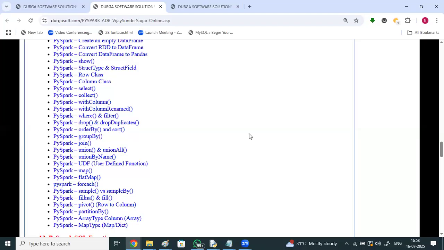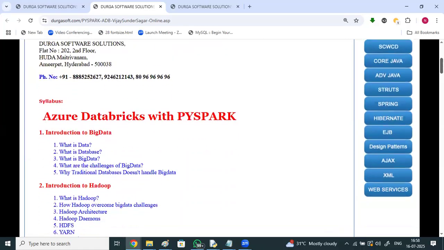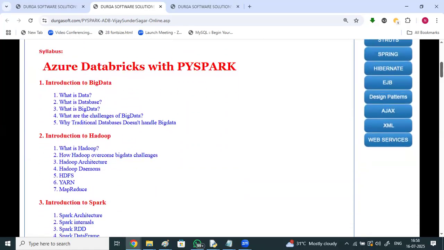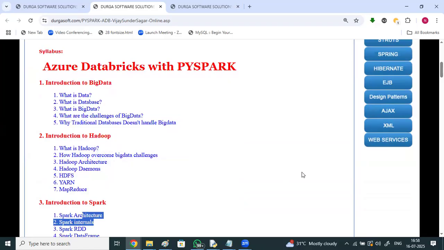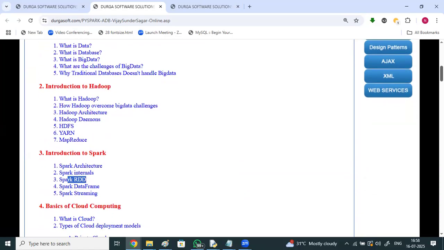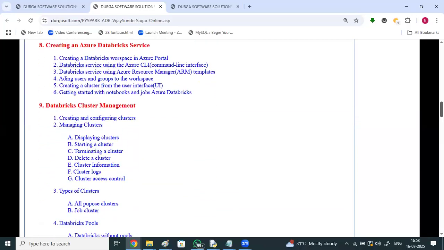So in this way, by using its code base, this is the course content we'll be discussing in brief. Azure Databricks: you'll be getting knowledge on big data and Hadoop before we go with this, and Spark architecture, Spark RDDs, Spark RDD data frames, basics of the Azure cloud.